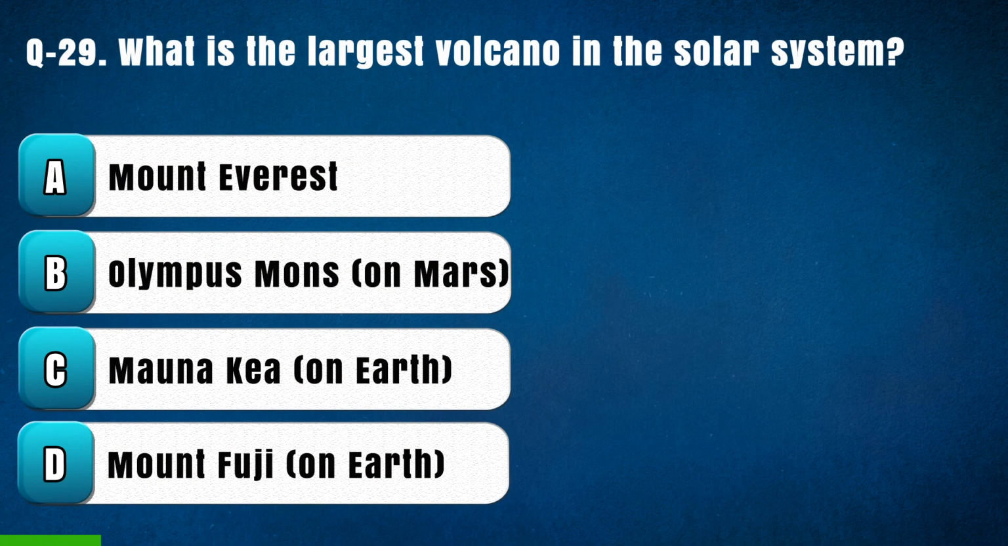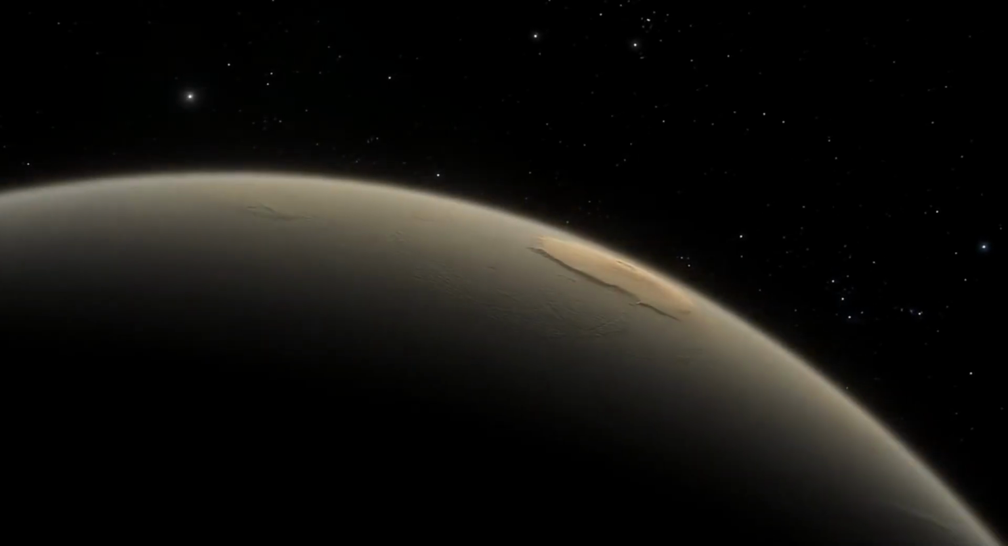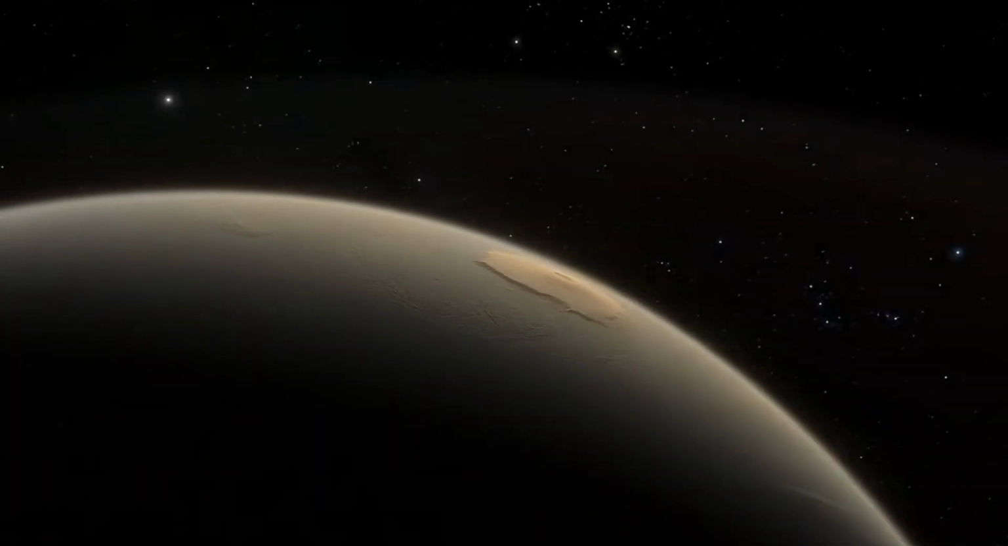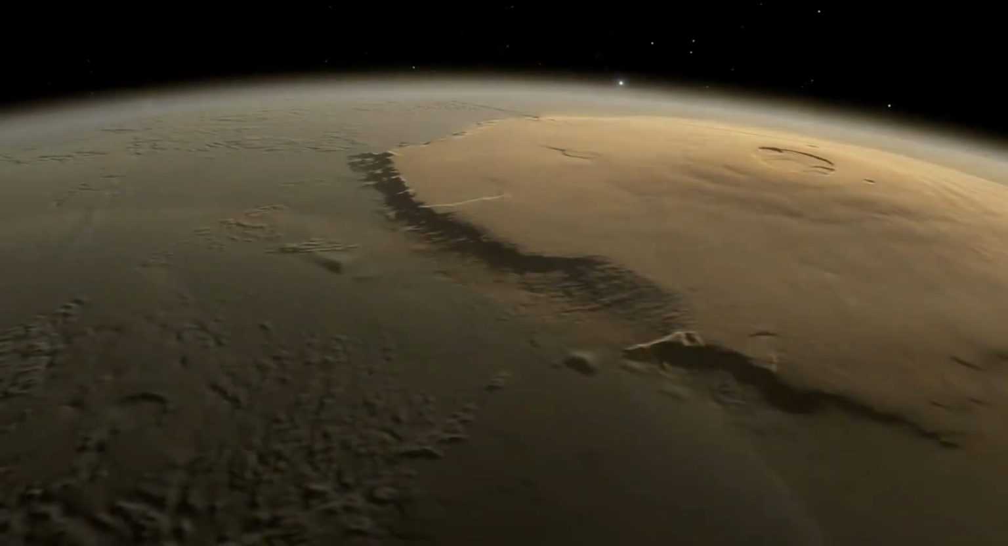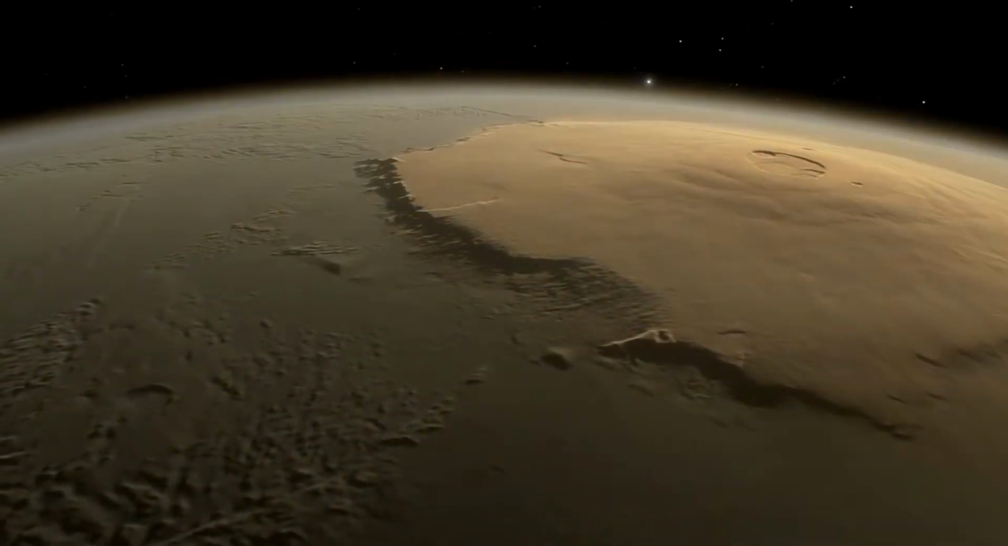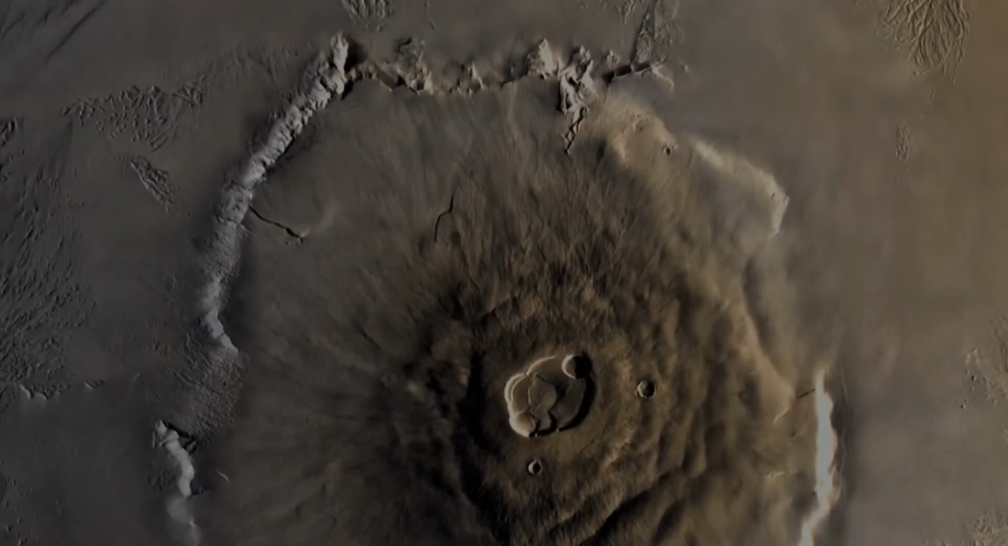Question 29. What is the largest volcano in the solar system? Option A. Mount Everest, B. Olympus Mons on Mars, C. Mauna Kea on Earth, D. Mount Fuji on Earth. The right answer is B. Olympus Mons on Mars. The largest volcano in the solar system is Olympus Mons on Mars. It is over 25 kilometers high and 601 kilometers in diameter.